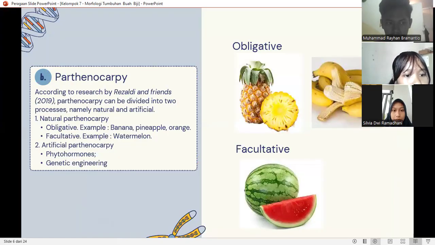And then parthenocarpy. Parthenocarpy is the process of fruit formation without fertilization by pollen.